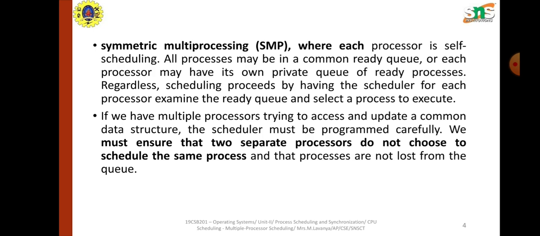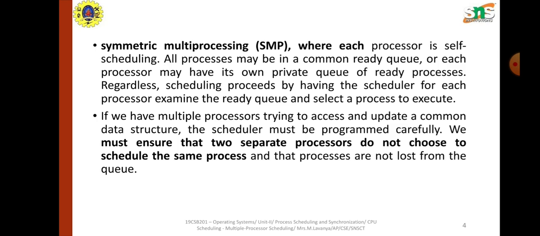In symmetric multiprocessing system, each processor is self scheduled, that is there is no master slave relationship or boss worker relationship. Each CPU will work on its individual task concurrently and parallelly without depending on the other process.